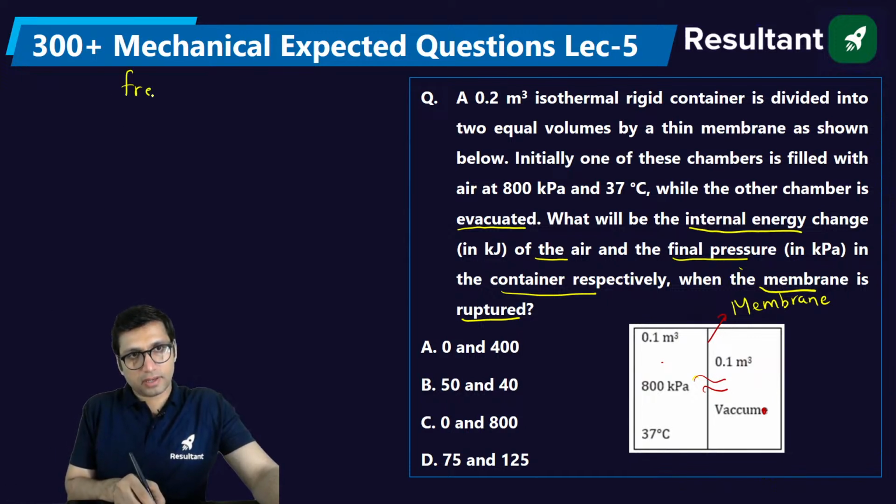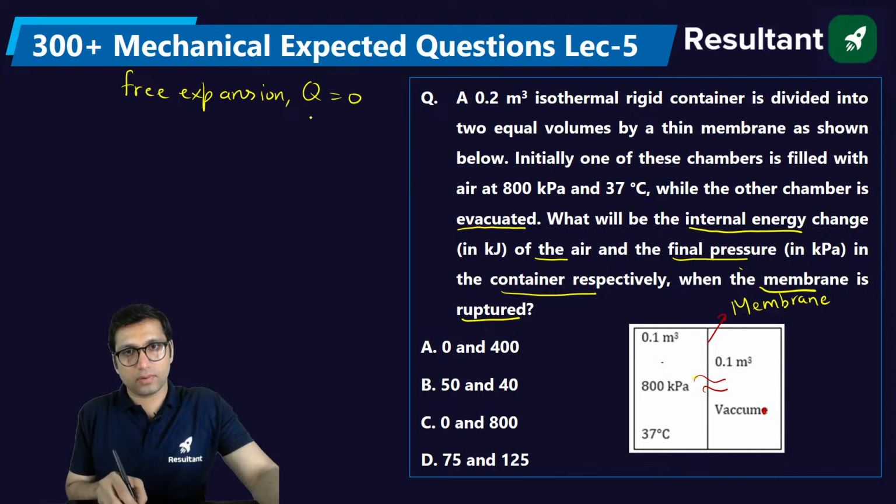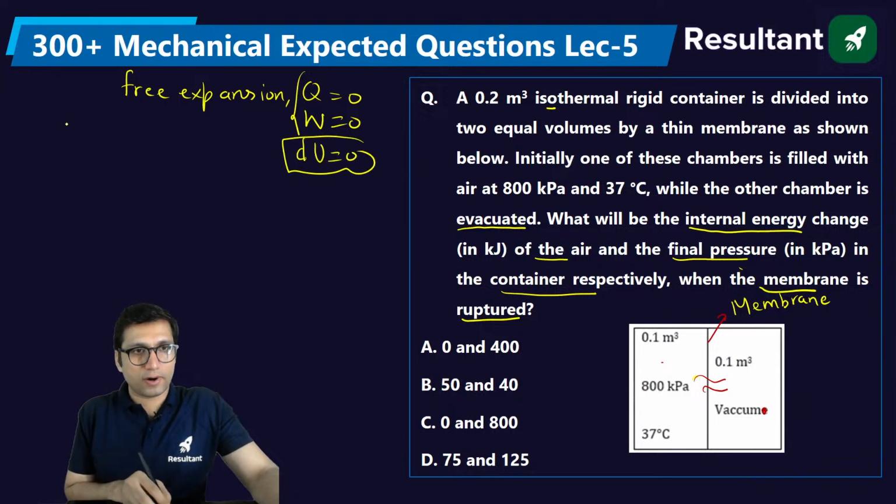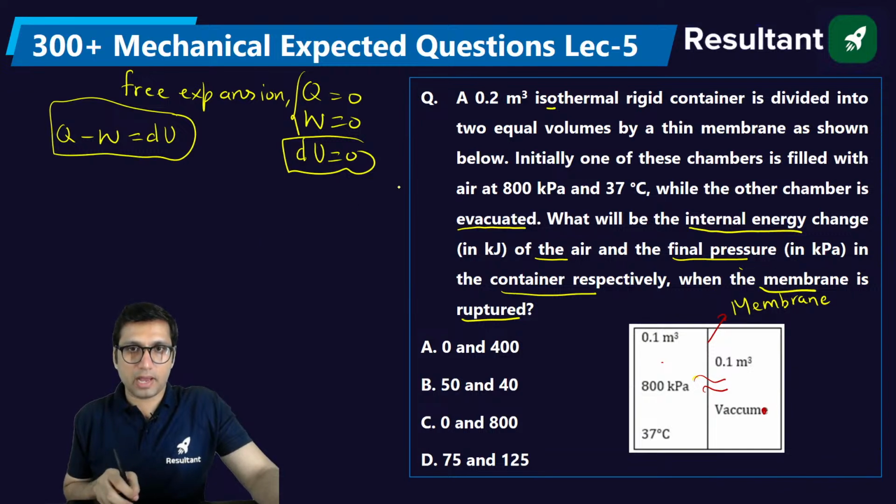Because it is a case of free expansion, as you know, the heat transfer will be zero, the work will be zero, and in this particular case you will also find that the internal energy change will be zero. Internal energy change will be zero according to the first law of thermodynamics, Q minus W is equal to dU. So the change in internal energy will be zero.